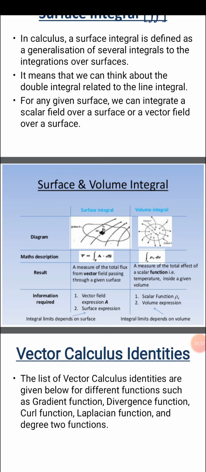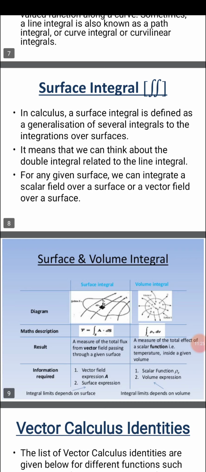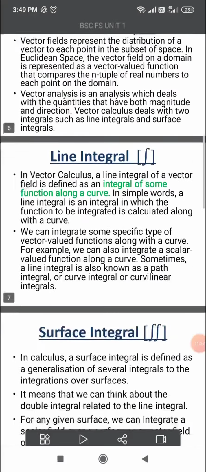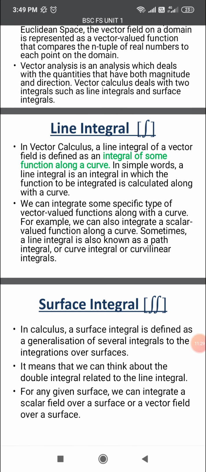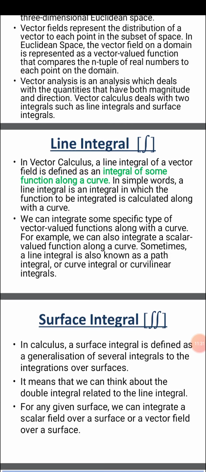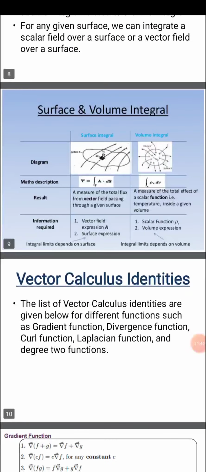A volume integral is related to the three-dimensional structure, the volume only. And the line integral of any function is related to the line of any object or body, which may be in the form of a simple line or a one-dimensional structure only.